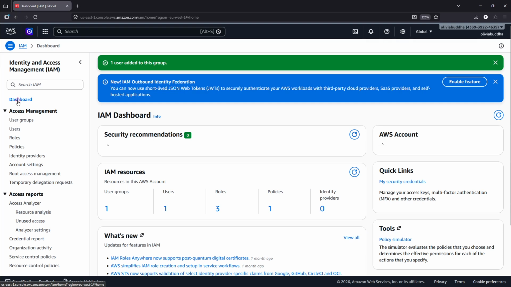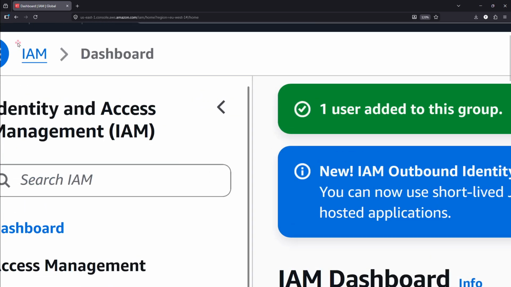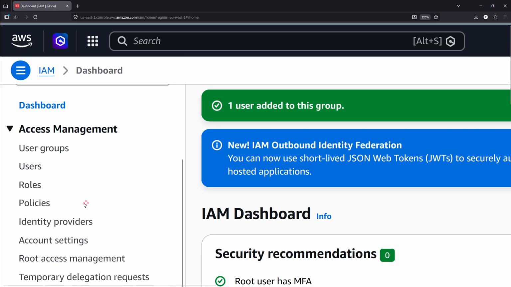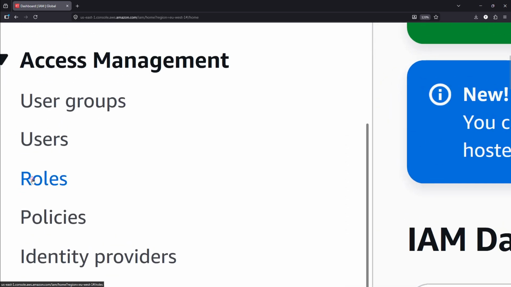So right now we are gonna create a role, and to do that we are still working on IAM. So make sure you are in the IAM section. You can search for it here, and as you can see, IAM. And to create a role, what you want to do now is you see roles on the sidebar here, so make sure you click on roles.